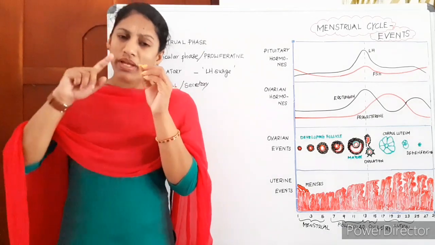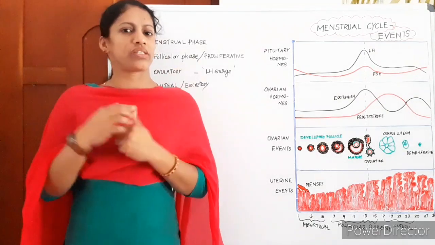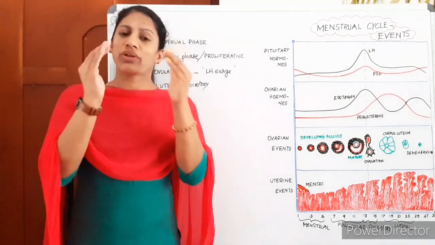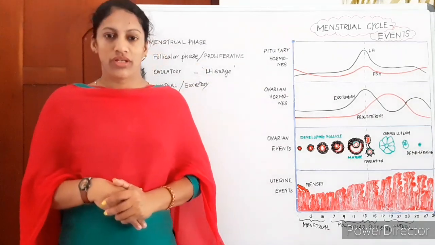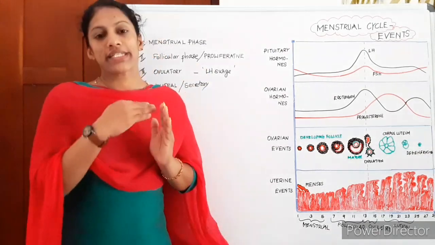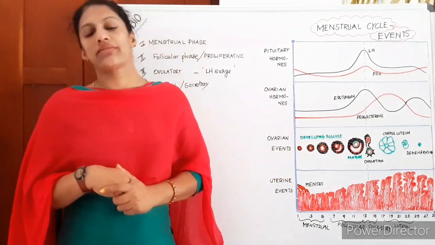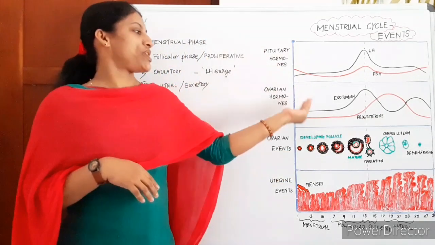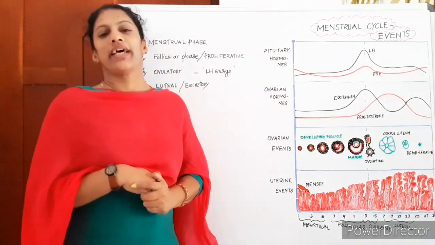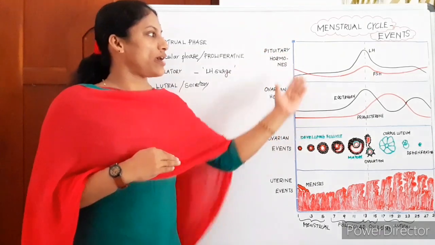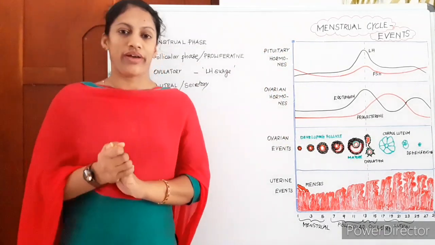Developing means it is adding more and more surrounding cells, and also the inner changes we have discussed already. Then these follicular cells are secreting what? Estrogen. So during this phase, estrogen increases because it is secreted by these follicular cells. Progesterone, LH and FSH are normal. Then LH and FSH gradually increase towards the end of the follicular phase.